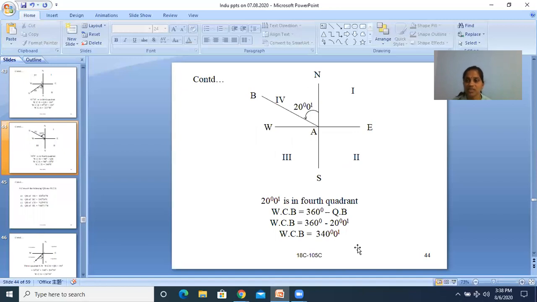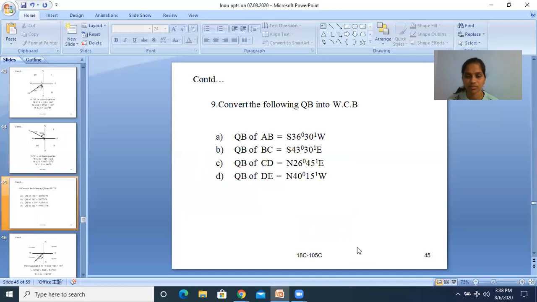WCB is equal to 360 minus QB. Then 360 minus 20 degrees 0 minutes, that is 340 degrees. Then we can go to the ninth problem.